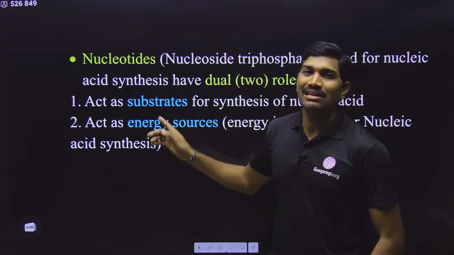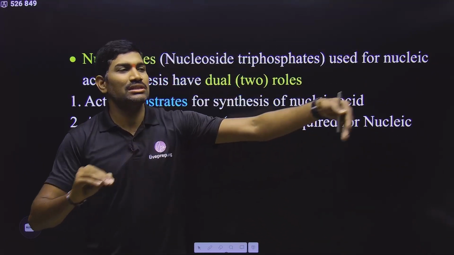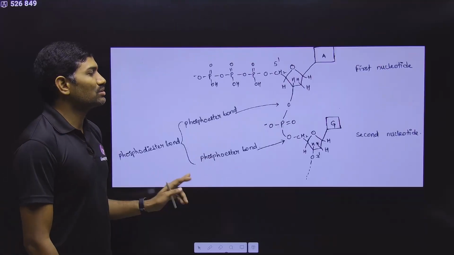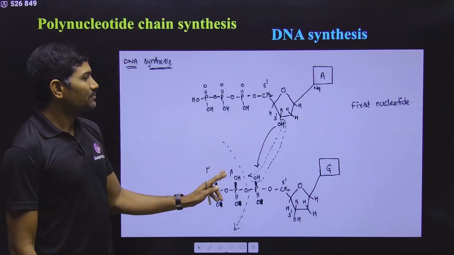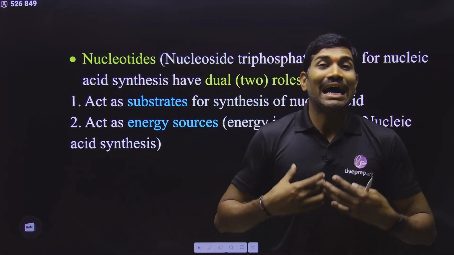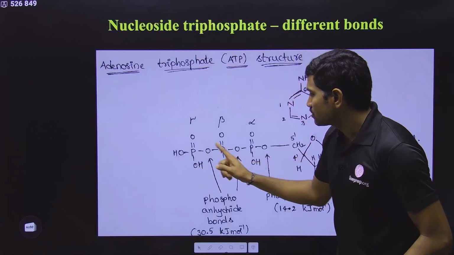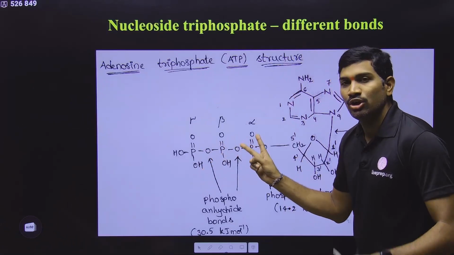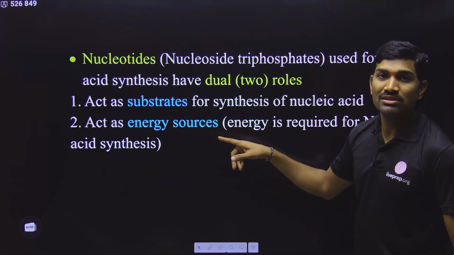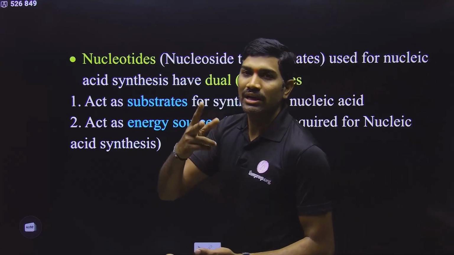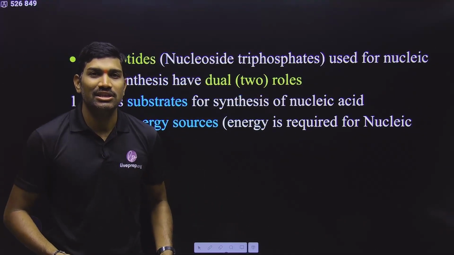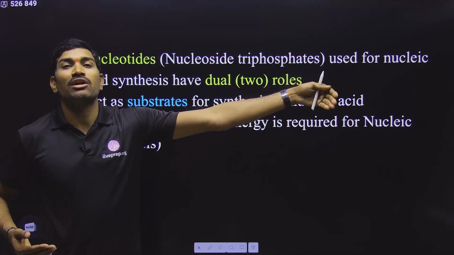First, they act as substrates because they themselves are attached to each other. That's why they act as substrates. And second, they act as energy sources. What does that mean? They themselves have high energy phosphoanhydride bonds. Every triphosphate has two high energy phosphoanhydride bonds. In this way, they act as energy sources. So they themselves undergo breakdown at the phosphoanhydride bonds, and in this way they provide energy. In this way, they are involved in making a polynucleotide chain.